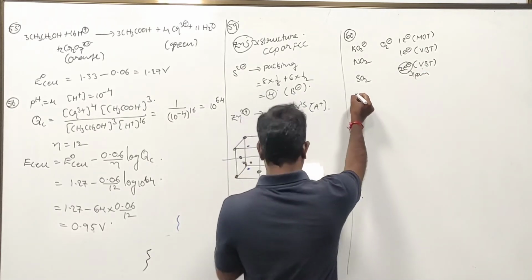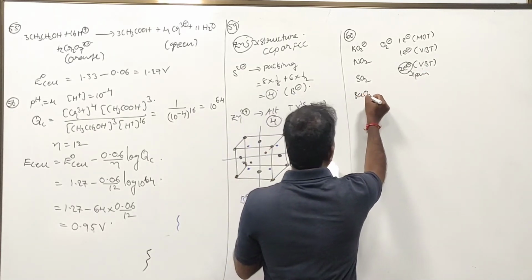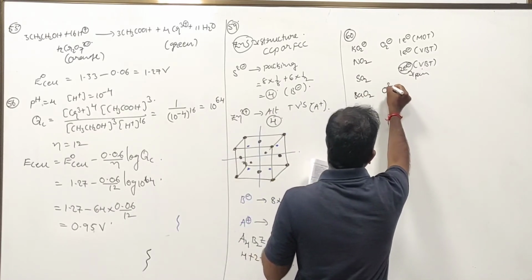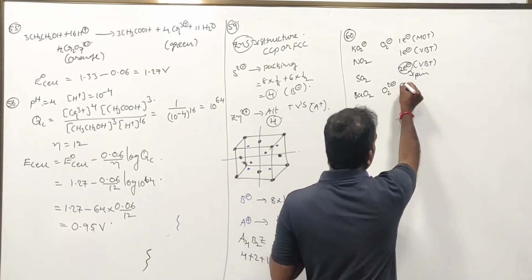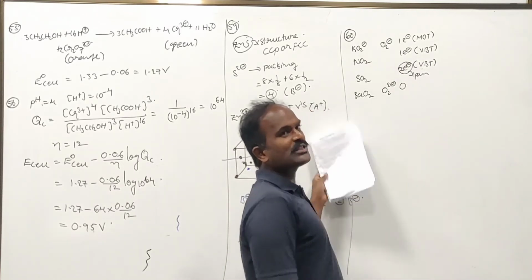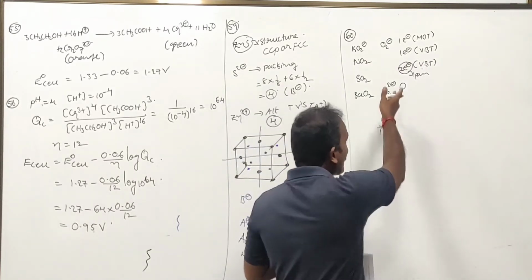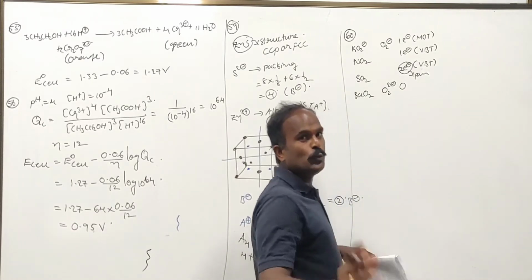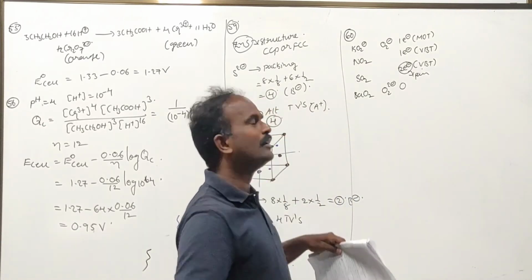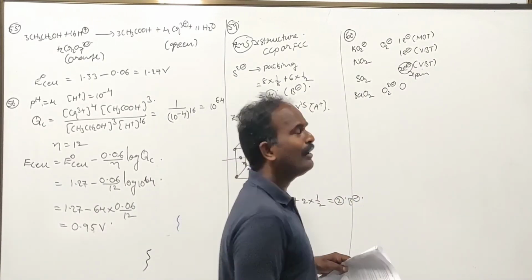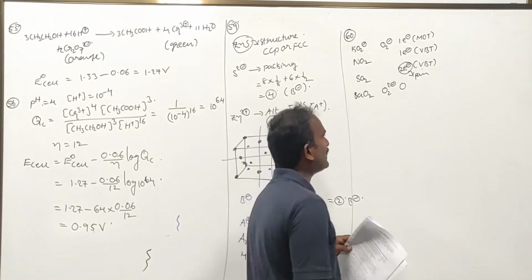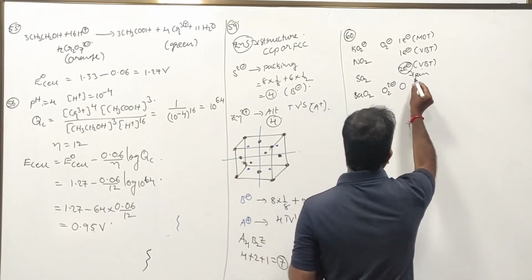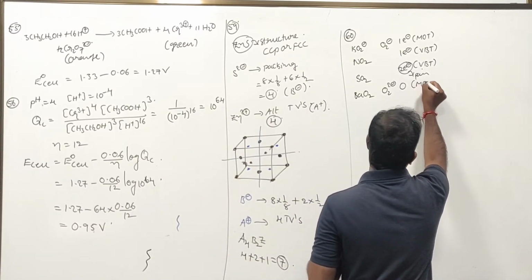Next, BaO2. It will be O2 2 minus. How many unpaired electrons are present? Zero. This is almost equal to N2 type. It is diamagnetic in character. Superoxide is paramagnetic and colored. Peroxide is not going to be colored. It is an uncolored compound as well as diamagnetic in nature. Now, zero unpaired electrons are present according to molecular orbital theory.